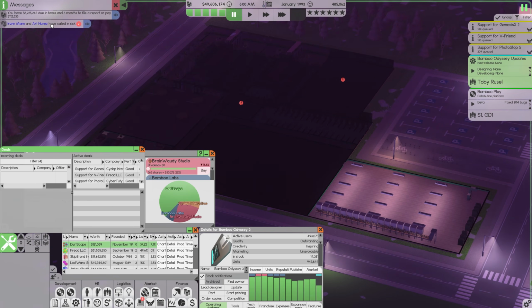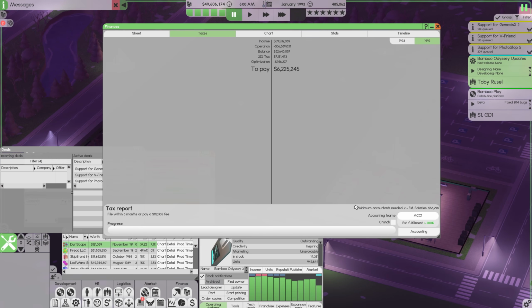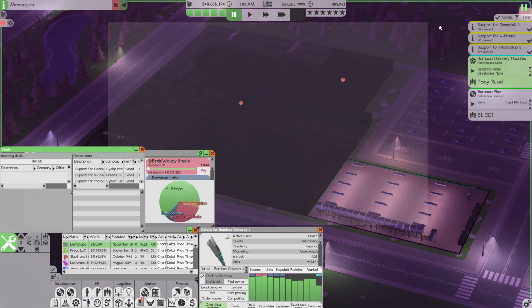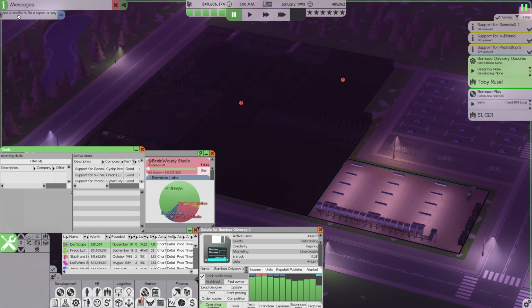All right. We have $6.225 million due in taxes and 3 months to file a report. Let's just go ahead and check on that. We still have an estimated fulfillment of over 200%, so that is fantastic. We've also optimized a ton more this year, saving $956,000, almost $1 million in taxes, so that is great to see.